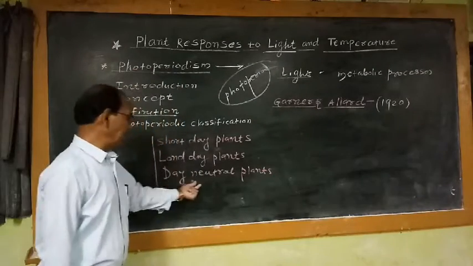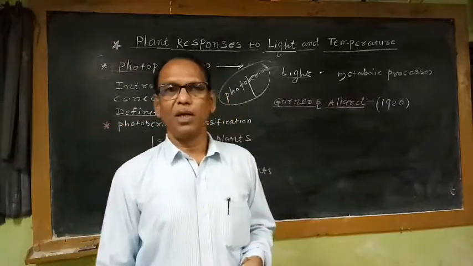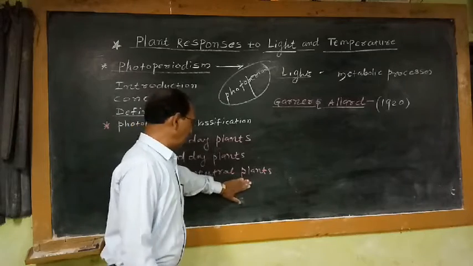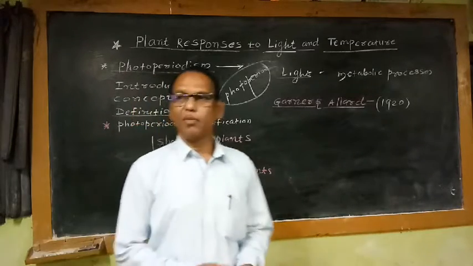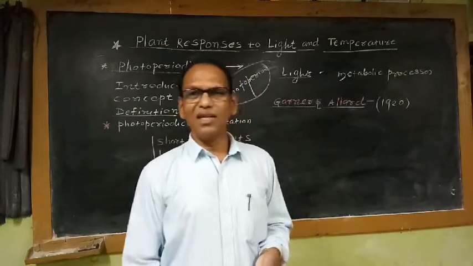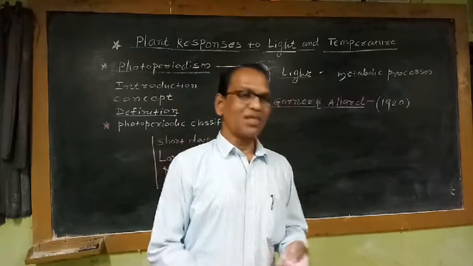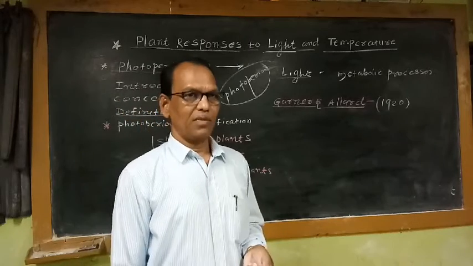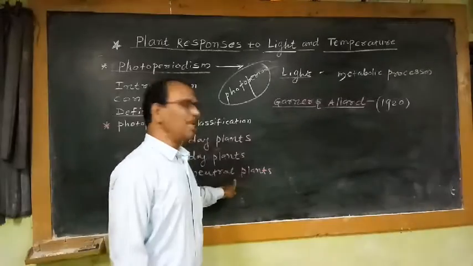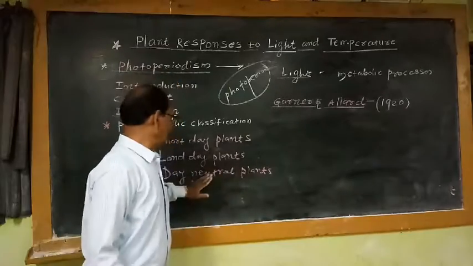And the last category is day neutral plants. The flowering in these plants is not under the control of a specific photoperiod. Even though they get a short photoperiod, flowering can occur. Even if these plants get a long photoperiod, they can produce flowers. For example, tomato, cucumber, chili, and maize are examples of day neutral plants. That's why we can purchase chili in every season, because these plants are cultivated by farmers in any season, in summer as well as in winter. That means these plants are commonly called day neutral plants.